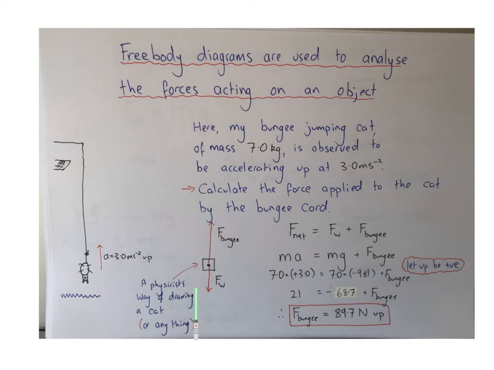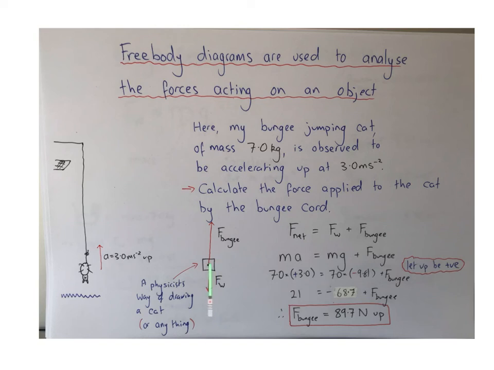So this is my free body diagram. This box here is the way that a physicist would draw a cat or absolutely anything, just as a point mass. Next, we draw the forces acting on the cat, and we always draw them away from the center of mass. So the cat, because it has mass, will always have the force due to gravity, or the weight force, acting down towards the center of mass of the Earth.